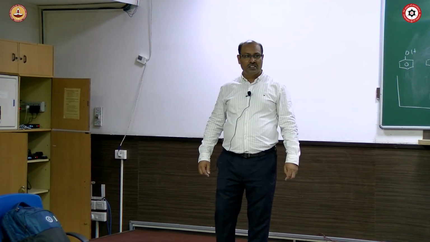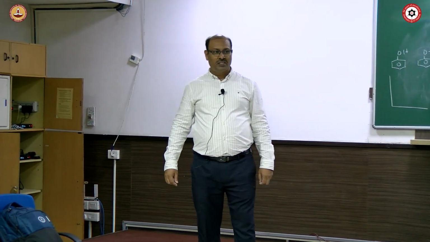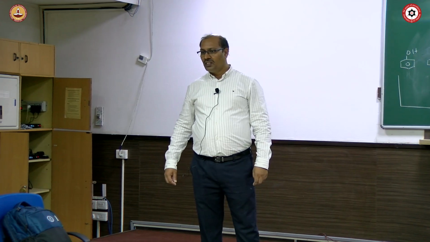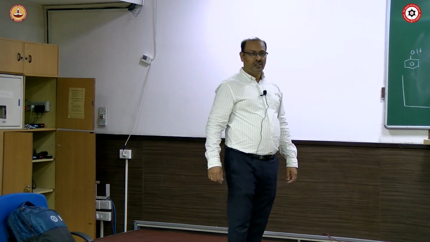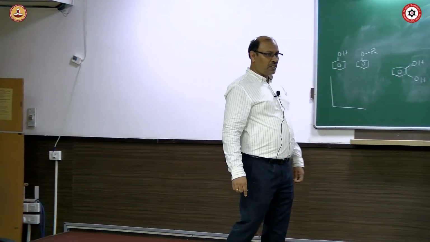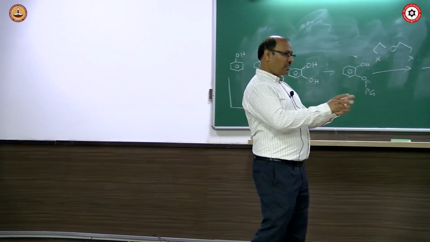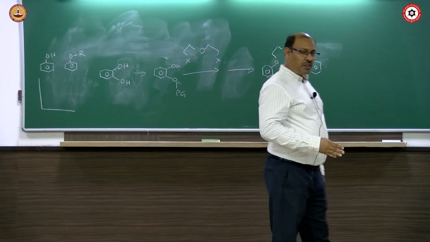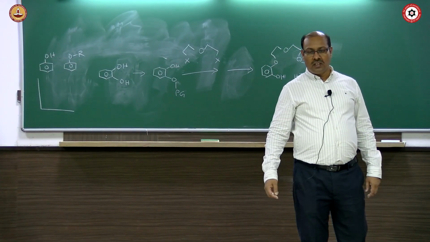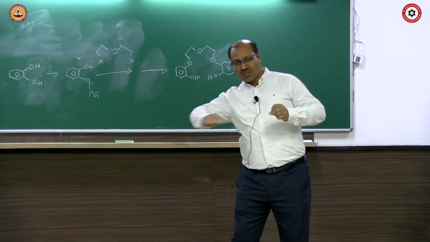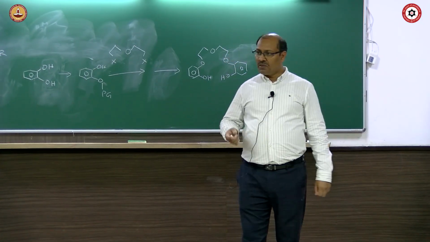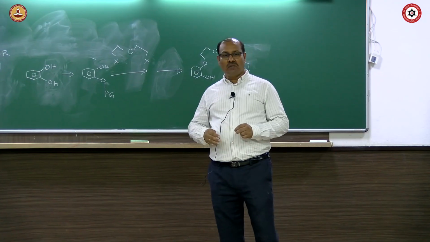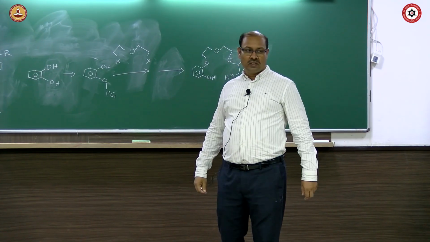What is UV and what is visible? When we irradiate a substance with light, it may absorb, it may not absorb. If it doesn't absorb, all light comes out. And if it absorbs, then the intensity of the light is lower, right?